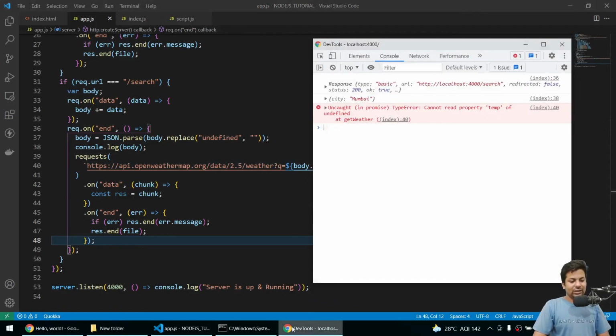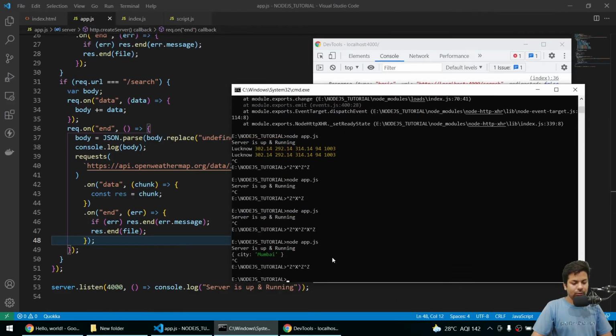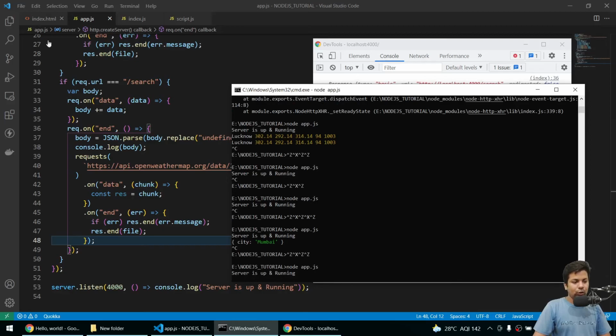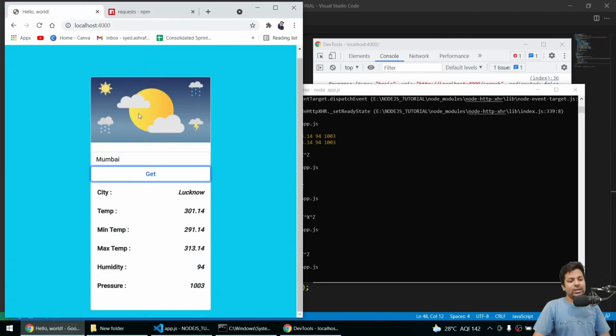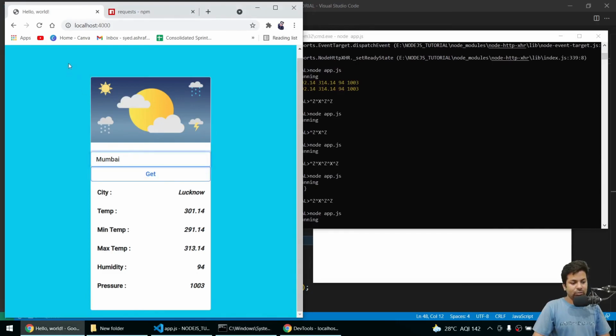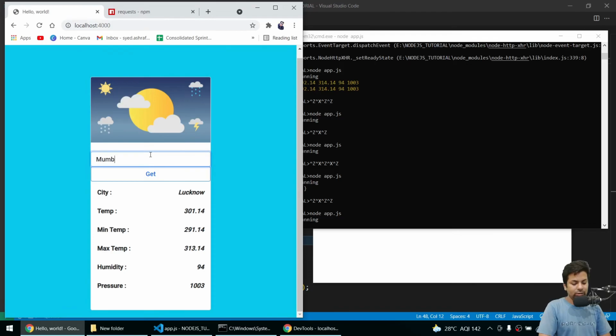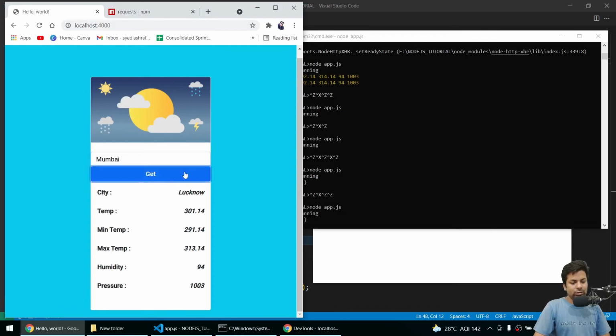Now let's check, then I'll explain again what is going on. Hope it will work, but my 90% guess is it will work. If I say Mumbai, let me reload this. Yeah, now I say Mumbai, search.